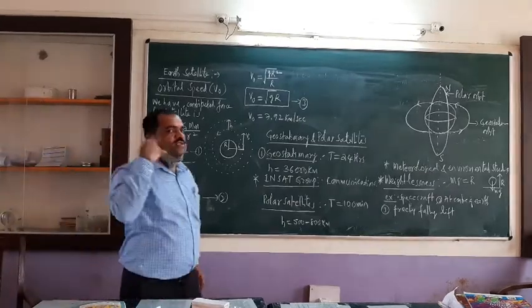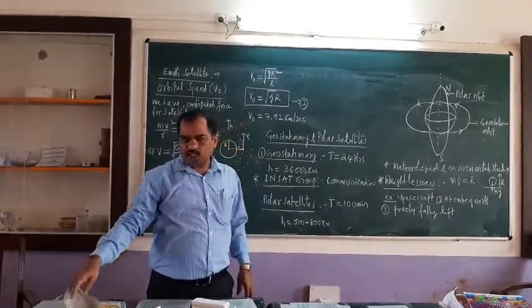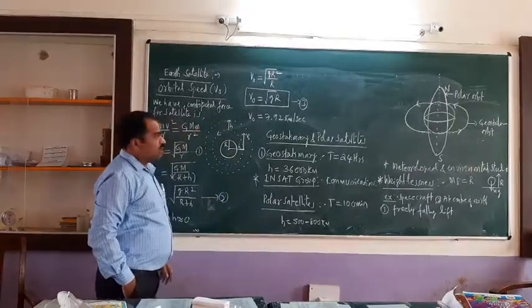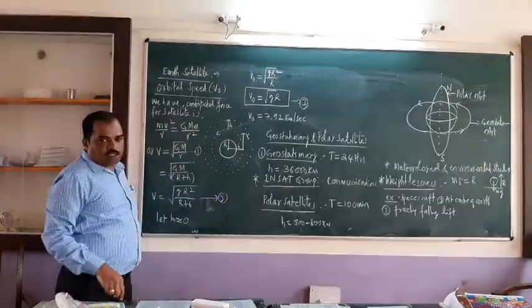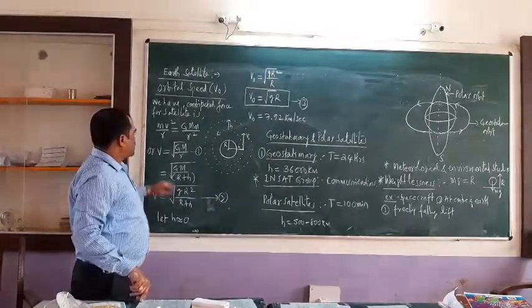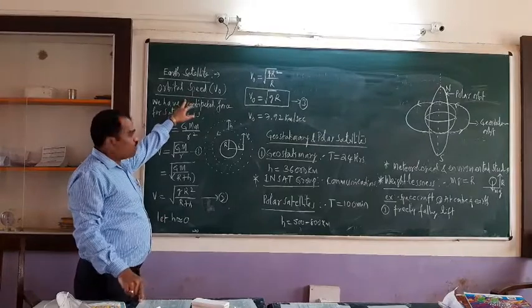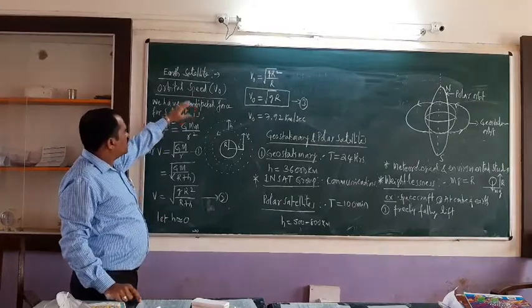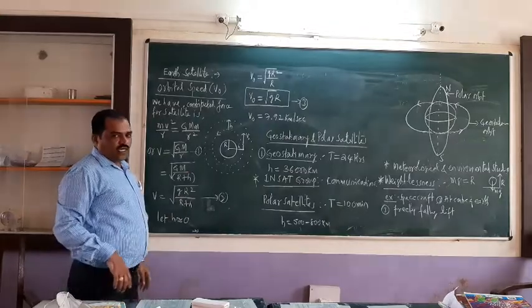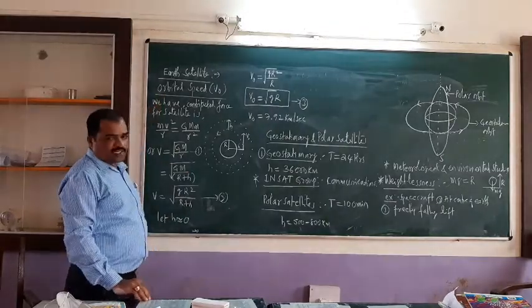Good morning, students. Once again, we are going to continue with the other concepts of the chapter gravitation. In this class, we are going to discuss the very important orbital velocity or orbital speed and its derivation. And before that, what are Earth satellites? First, let us consider what Earth satellites are.